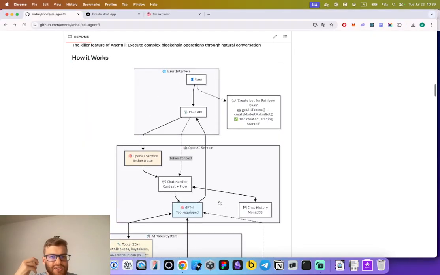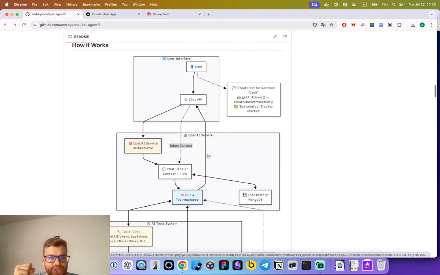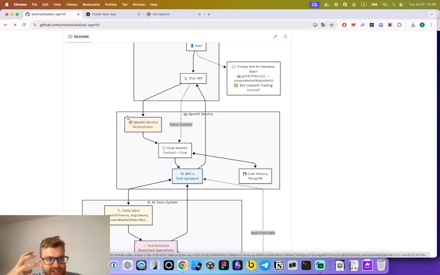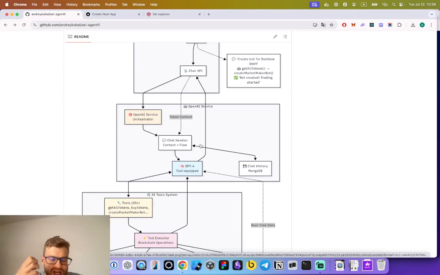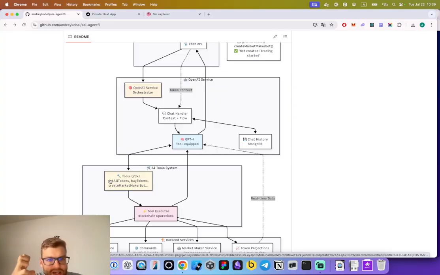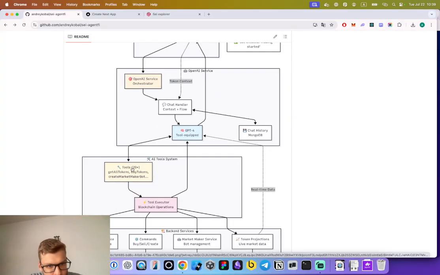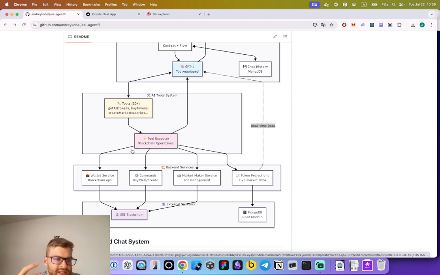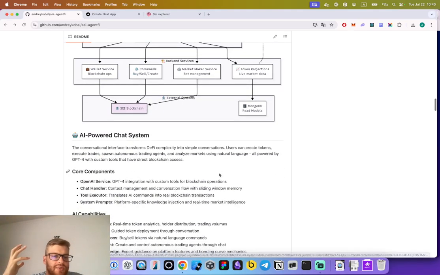And this is the flow for the chat, for the AI-assisted user interface, where we chat with the AI. It decides what tool calls to use in this layer, where the OpenAI service orchestrator has a chat handler. There is a GPT equipped with more than 20 tools that we developed for this use case, and then it executes the tools, and it can provide you information about your balances, about the tokens, deeper information about the tokens, and live market data. So that's how it works.